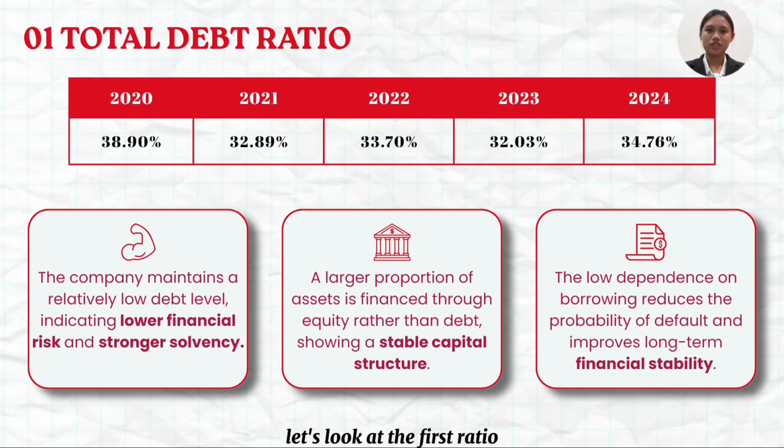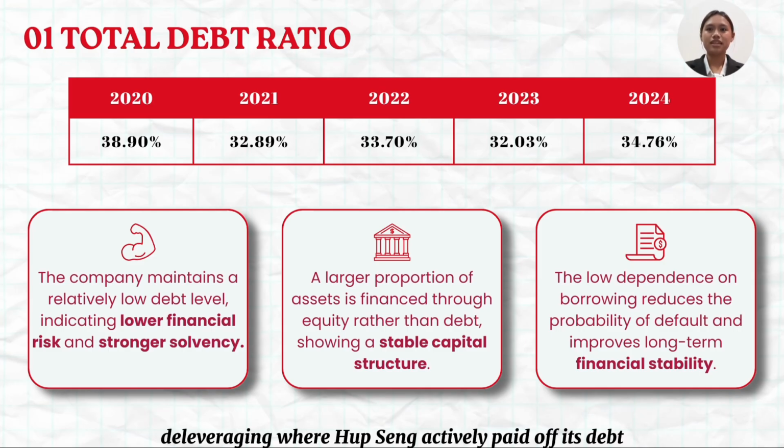Let's look at the first ratio, the total debt ratio. As we can see on the slide, this ratio dropped from 38.9% in 2020 to a record low of 32.03% in 2023. This indicates a process of deleveraging, where Hapseng actively paid off its debt. Even with a slight increase to 34.76% in 2024, the trend remained very healthy. This ensures stronger solvency and a stable capital structure.